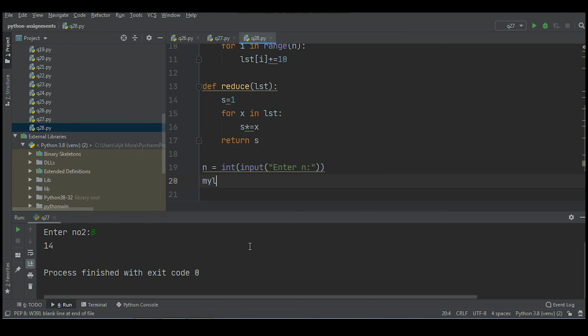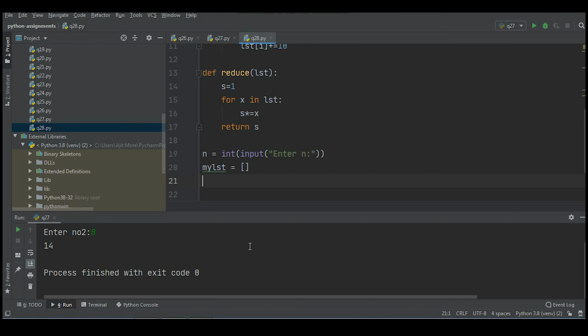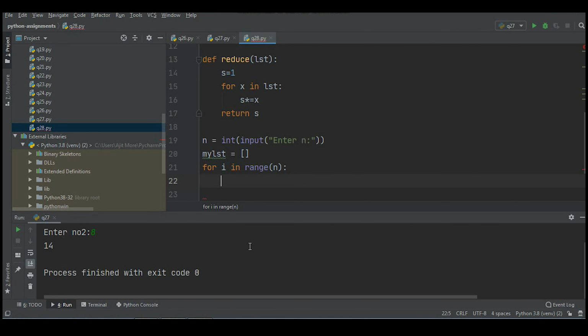I'll give the name to it as my list. Then we'll accept, for i in range n, n values from the user and store them in this empty list. Is it clear to you?